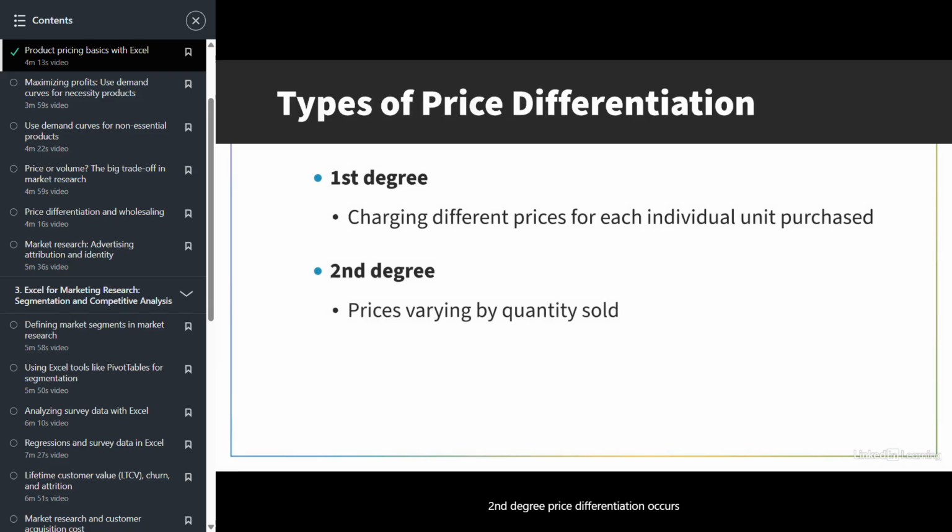Second-degree price differentiation occurs when we charge based on the quantity sold or the time of purchase or things like that. Think Sam's Club versus Walmart with bulk discounts, or movie theaters with peak time versus off-peak time pricing.